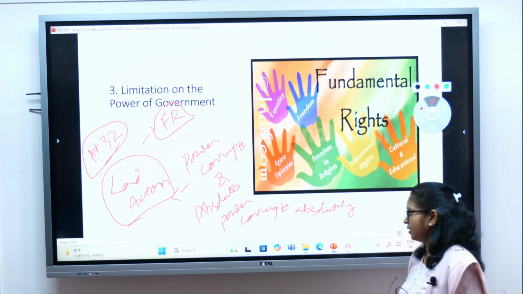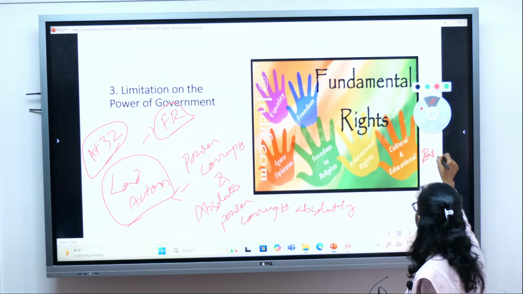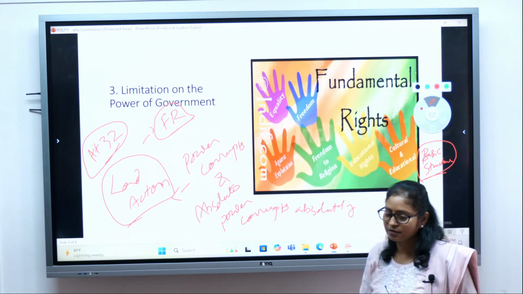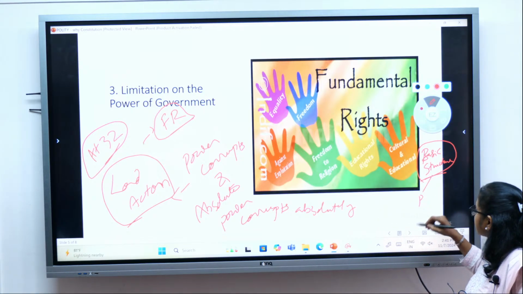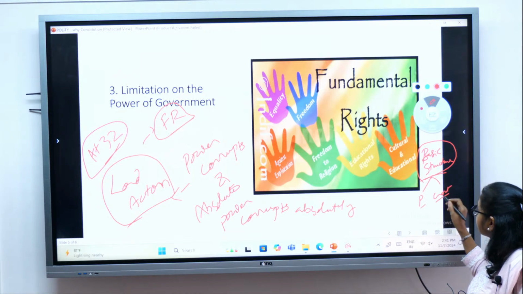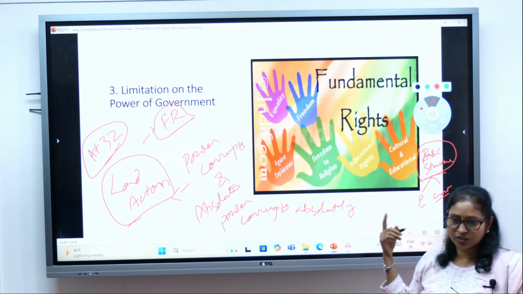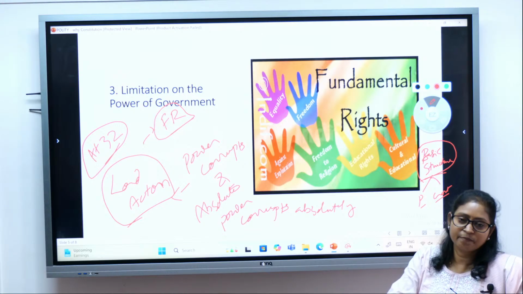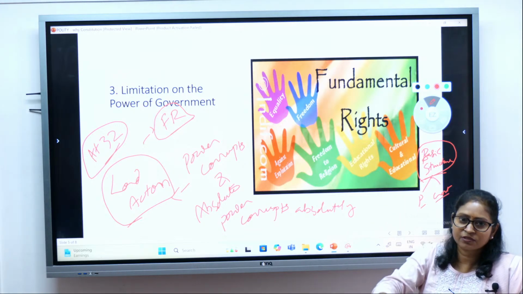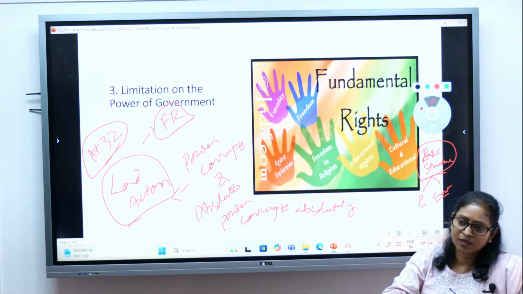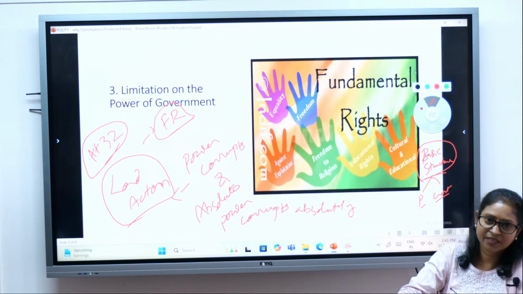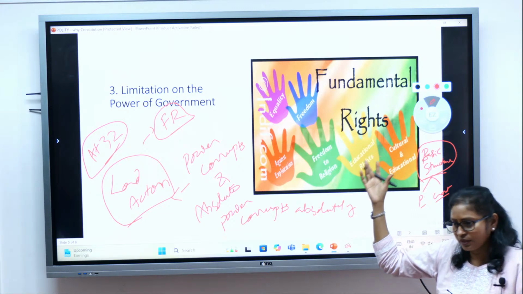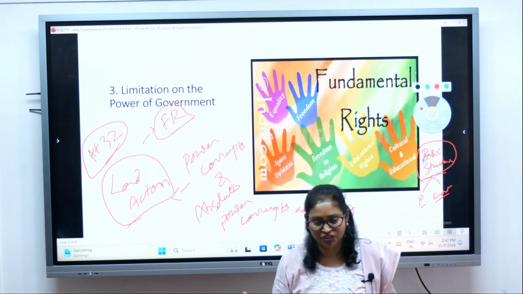And also, I hope you must be knowing that there is a concept of basic structure. Neither the parliament, nor the government, nor the executive can go against the basic structure. The basic structure is a device created by the Supreme Court to restrict the powers of the government, so that the government should not have unlimited power. And one of the basic structures is also your fundamental rights. Now, what are the other basic structures? We'll study that again in a separate chapter or separate session.